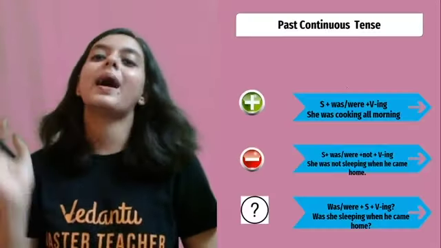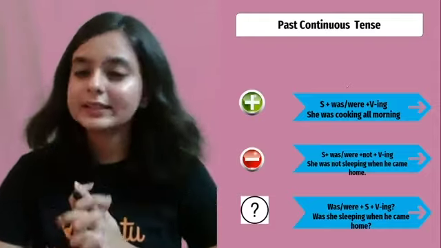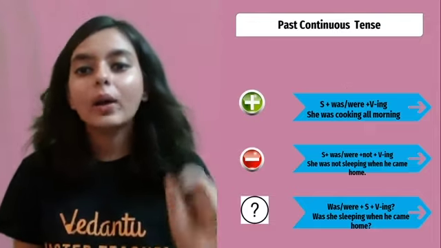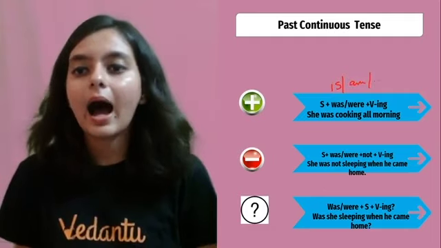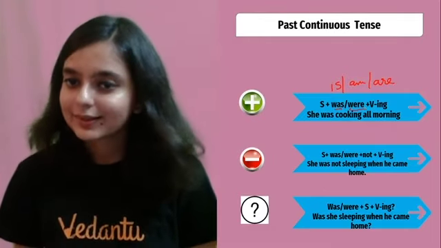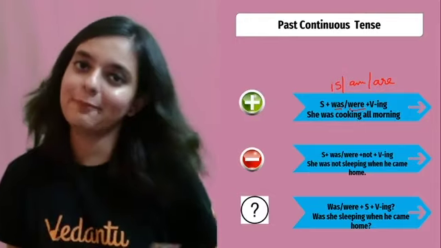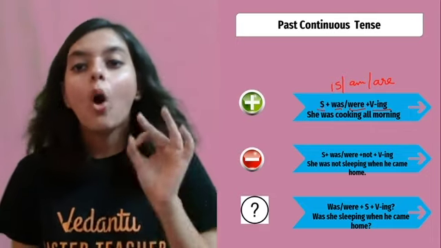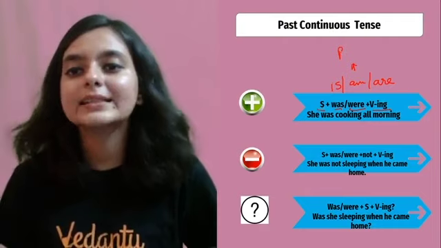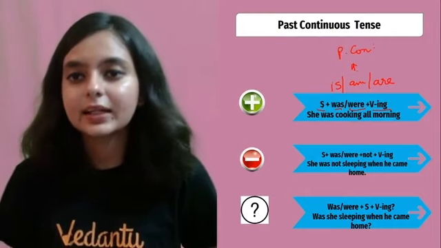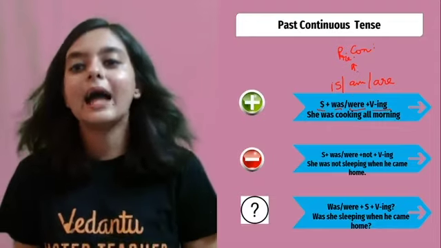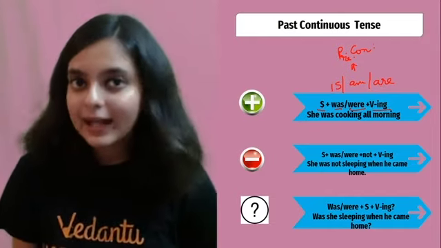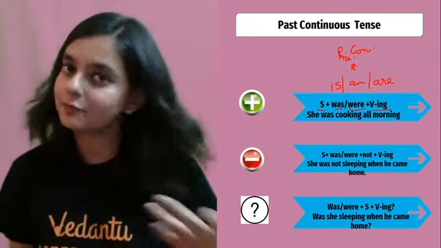Okay. Next is past continuous. So you have now studied what is present continuous. Just remember the construct. Same for past continuous. Only replace is, am, are with was or were. Okay. Rest remaining the same. That means V1 plus ing will be remaining same. Subject will be remaining same. Only instead of is, am, are, which was there for present continuous. Now in past continuous, since it is past, so obviously you can't have is, am, are. हमने past tense में पढ़ा था that is will be replaced with was or were, right?